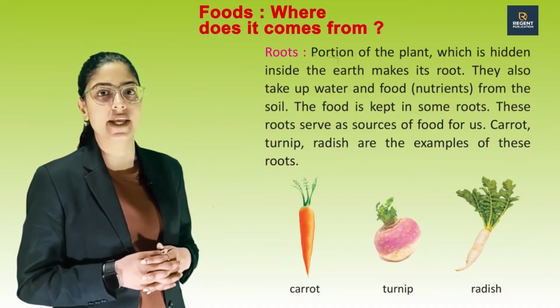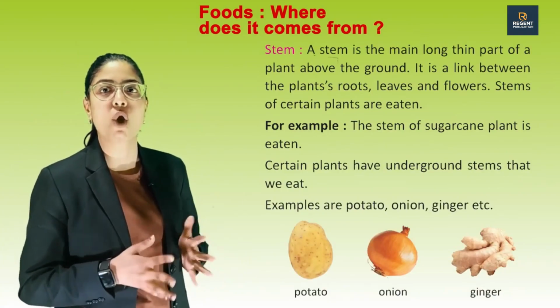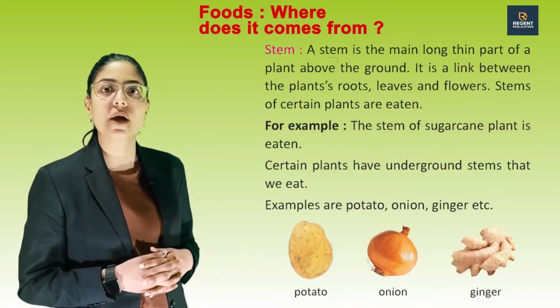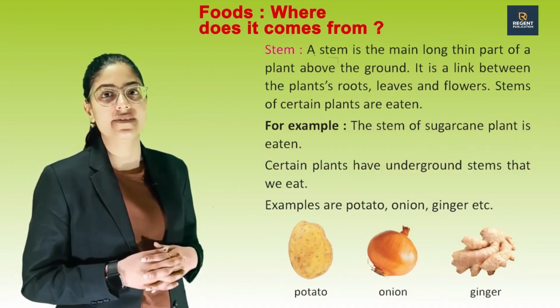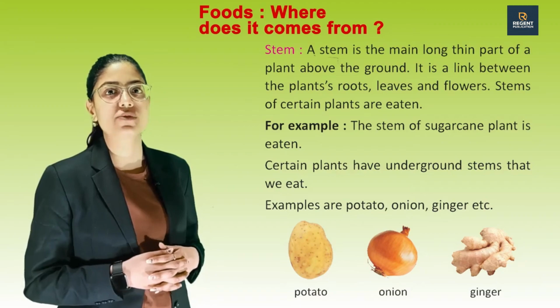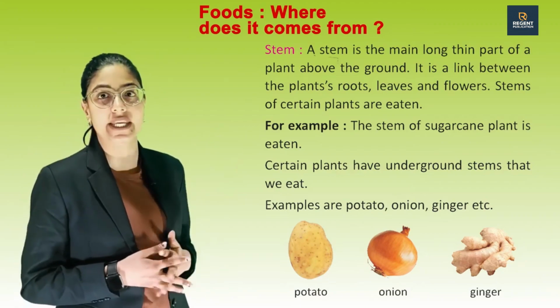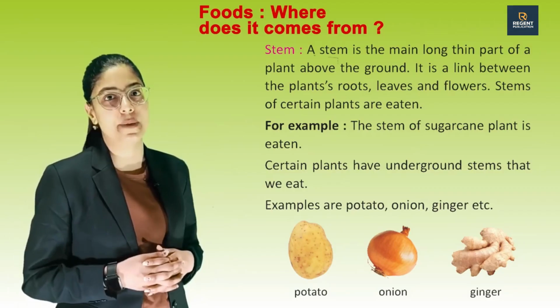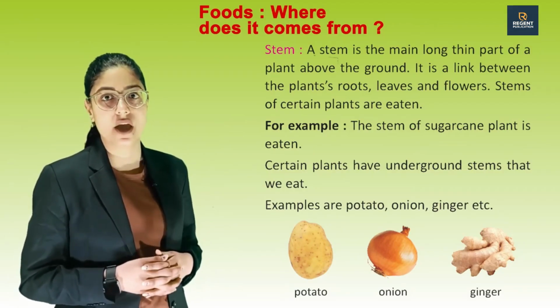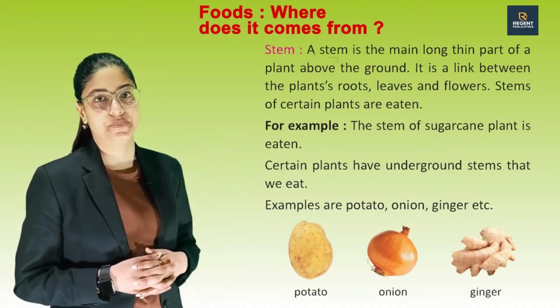Next part of the plant is stem. A stem is the main long thin part of the plant above the ground. It is a link between the plant's roots, leaves and flowers. Stems of certain plants are eaten. For example, the stem of the sugarcane plant is eaten. Certain plants have an underground stem that we eat. Examples are potato, onion, ginger, etc.